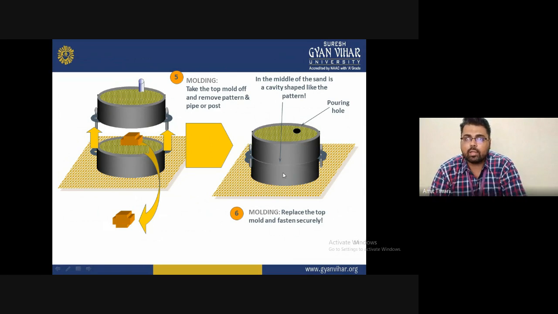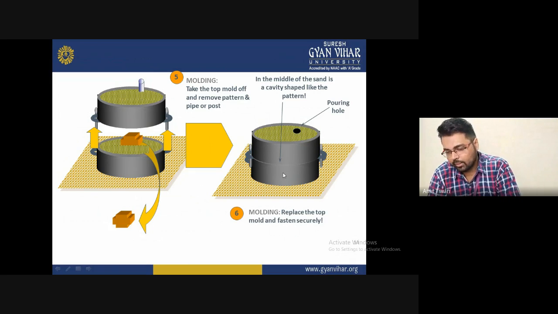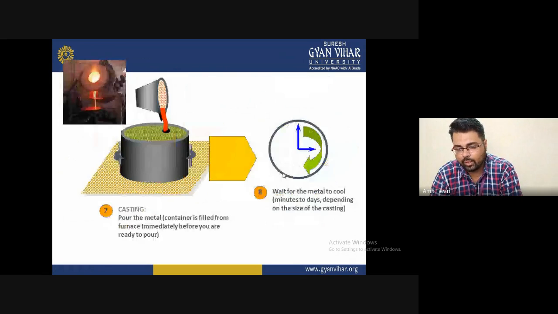So I hope you are enjoying this and understand the casting phenomena, which is very helpful for fabricating any product, for a mechanical engineer or a metallurgical engineer. We generally use this type of casting, and most industries prefer only those persons who have knowledge about casting and different kinds of casting, as shown in the lecture series. So I think you have completely understood figures 1, 2, 3, 4, 5, and 7 or 8.